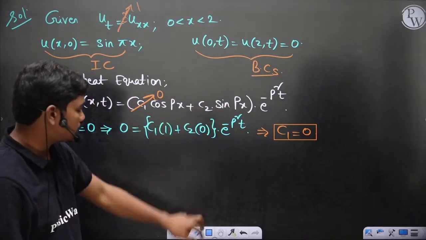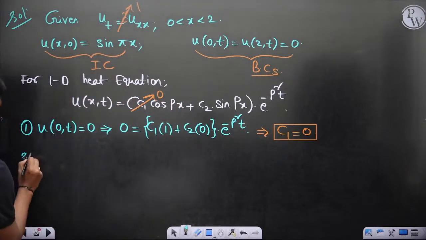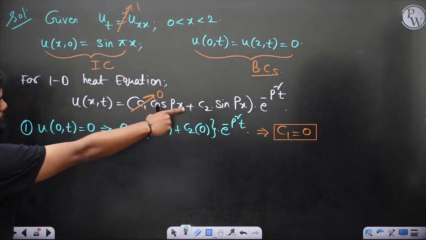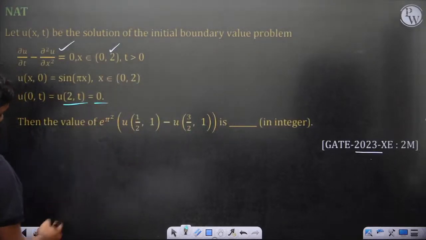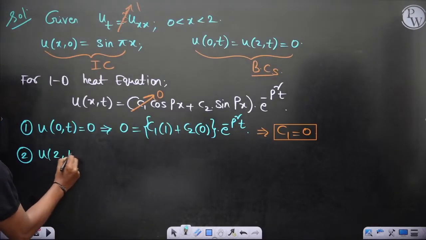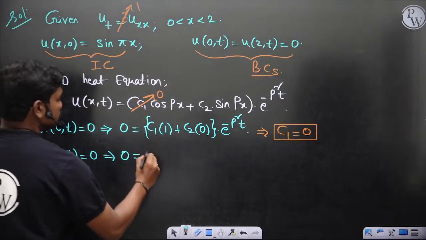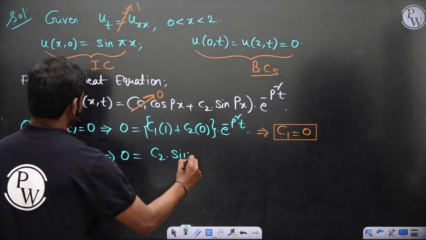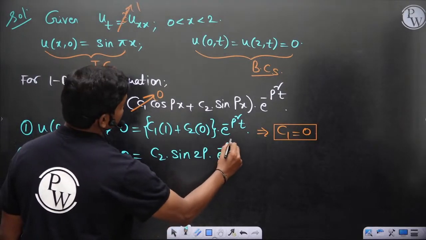Then let's go here. Second condition: what is the second boundary condition? u of 2 comma t is equal to 0. So 0 is equal to, since c1 is 0 now, c2 sin 2p into e power minus p square t.